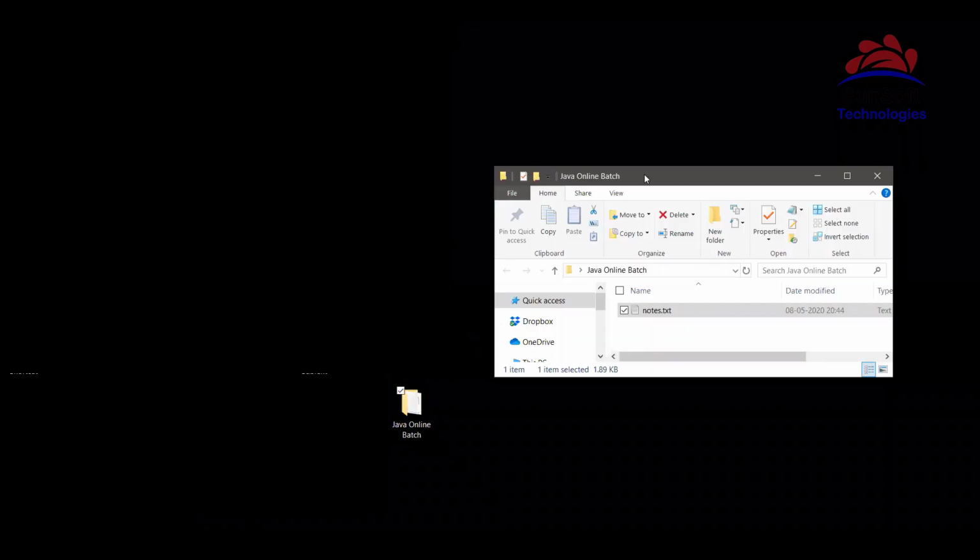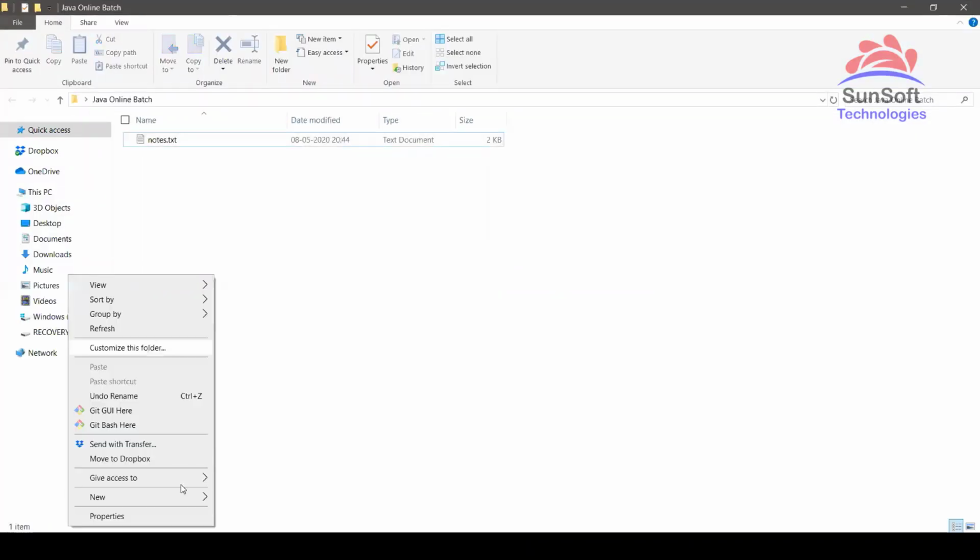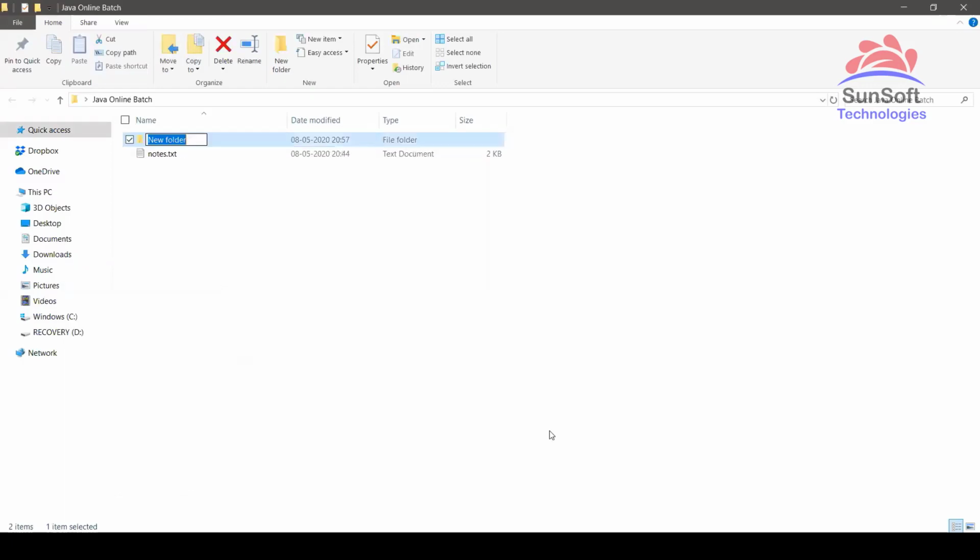So what I will do here is, I will come to Java online batch and right click here and create a new folder with the name Java programs. Inside this folder, I'll be creating all my Java programs.